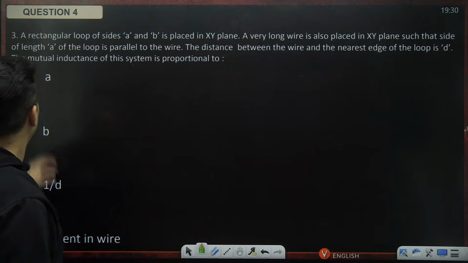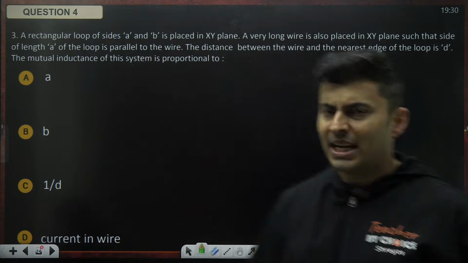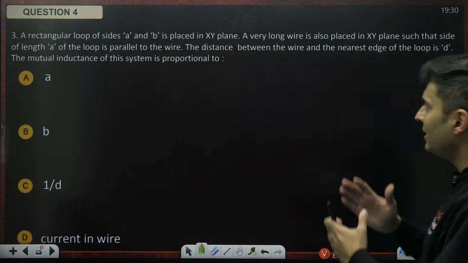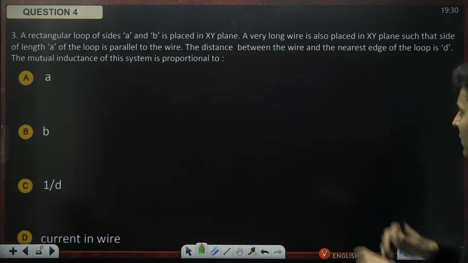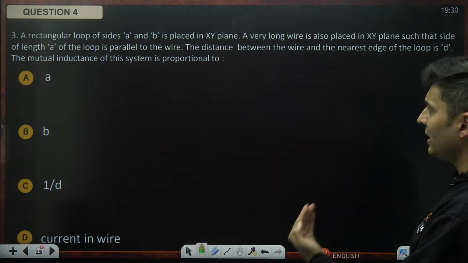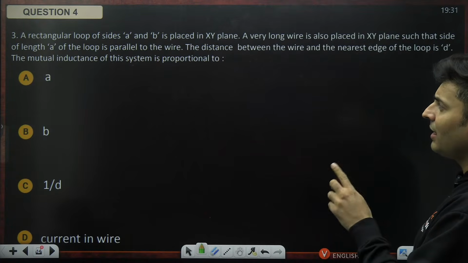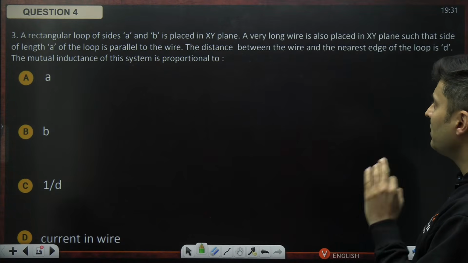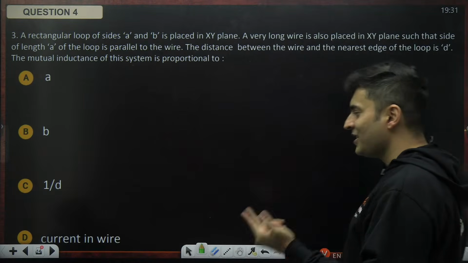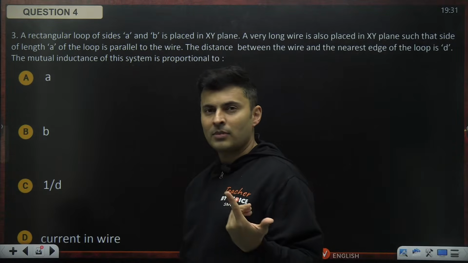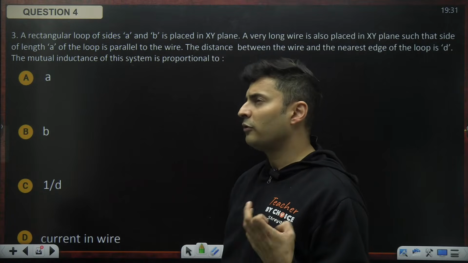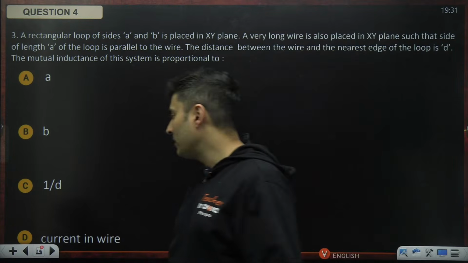Okay, this is the next one. It says there is a rectangular loop of sides A and B, placed in the XY plane. A very long wire is also placed in that same plane such that the length A is parallel to the wire. The distance between the wire and the nearest edge is D. Mutual inductance is proportional to what? That means you have to find mutual inductance. You have to draw the diagram and figure out the way to find it.